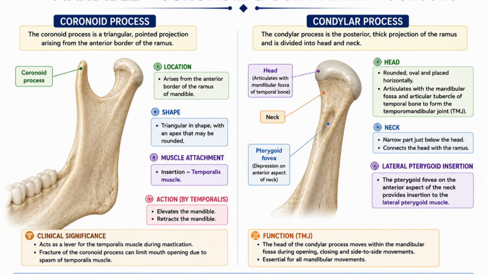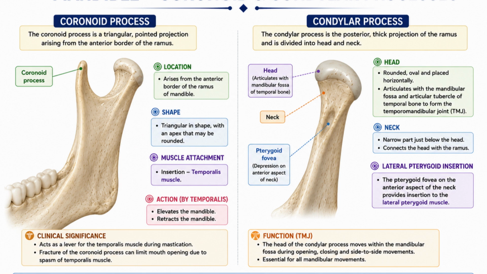Then the condylar process. Condylar process is very important because it is the part which forms the joint with the temporal bone in the skull to form the temporomandibular joint. It is just the upward projection from the posterior part of the ramus. It has two parts, the neck and head. The head is covered with fibrocartilage and it articulates with the temporal bone. The constriction below the head is known as the neck.